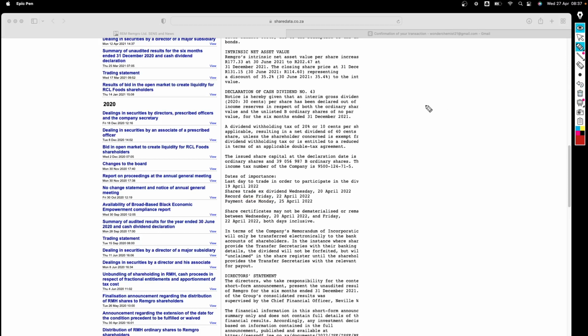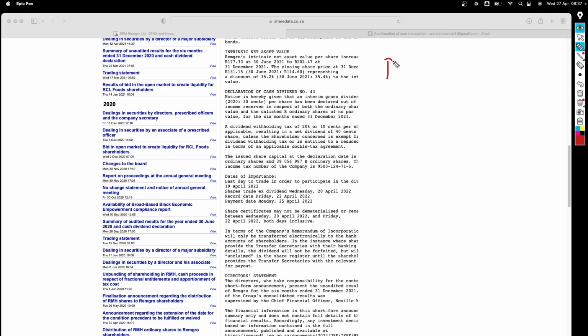Yes, it's a bit complicated because it is common that we focus on the ex-dividend date to participate in that dividend payment, but the one that is most important is the record date, because it doesn't matter whether you have the shares or you don't have the shares. If your name is not there on the record date, you are not going to receive those dividends. So just a quick recap.